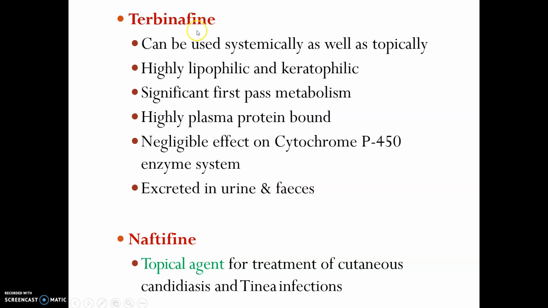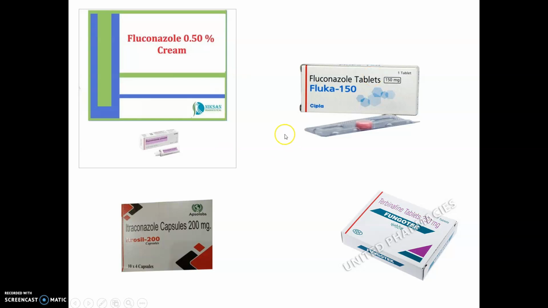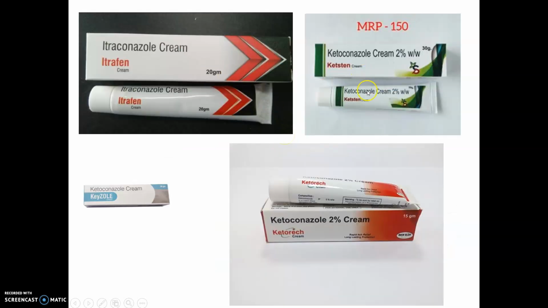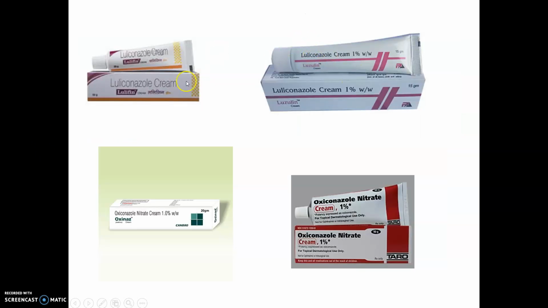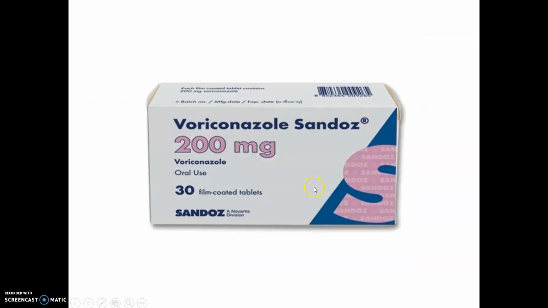Terbinafine, we might have heard about terbinafine. It has significant first pass metabolism and a negligible effect on the cytochrome P450 enzyme system. So these are the ketoconazole, clotrimazole, oxiconazole drugs. You can see the preparations of imidazoles and triazoles. We might be very familiar with this cream: ketoconazole, itraconazole, luliconazole, terbinafine, voriconazole.